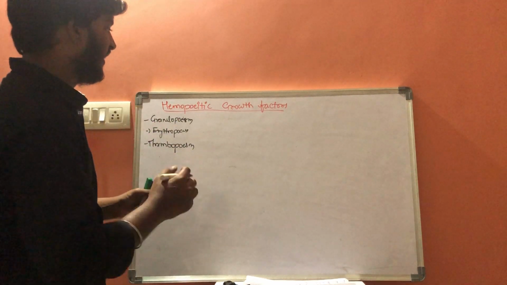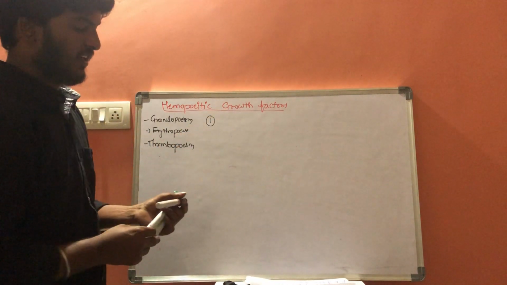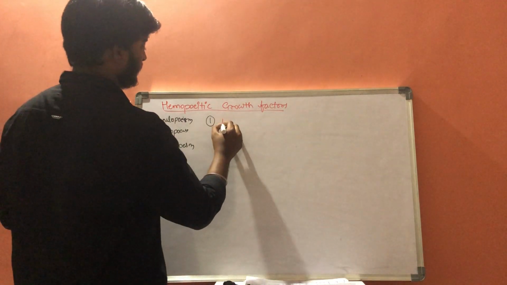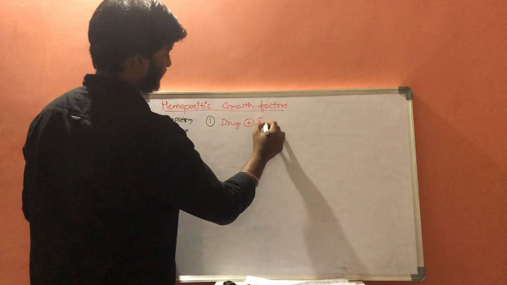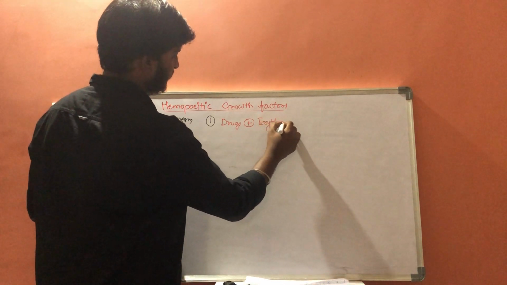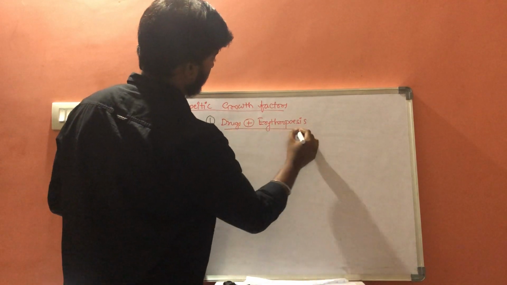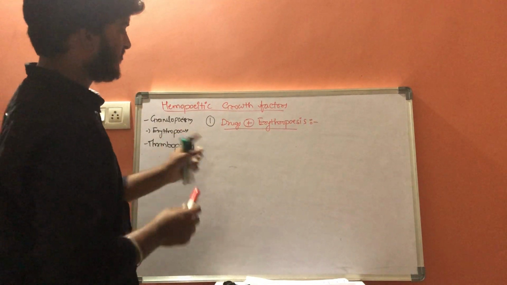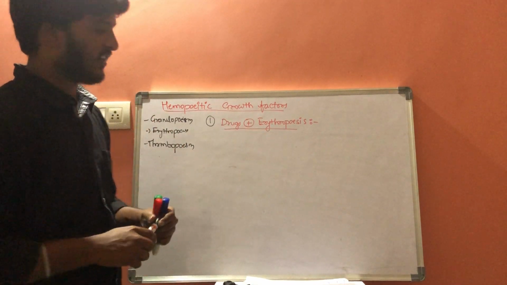So first, let us discuss drugs which initiate erythropoiesis. There are two classes of drugs.